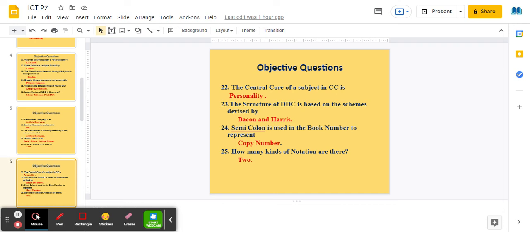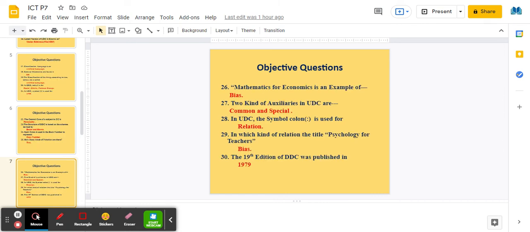How many kinds of notations are there? Two kinds of notations are there. One is pure notation and another one is mixed notation. Mathematics for economics is an example of bias. Two kinds of auxiliaries in UDC are common and special.